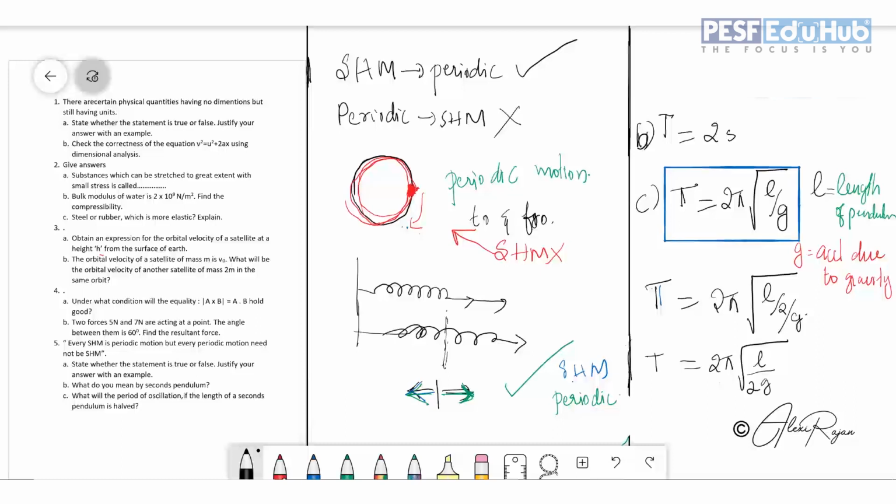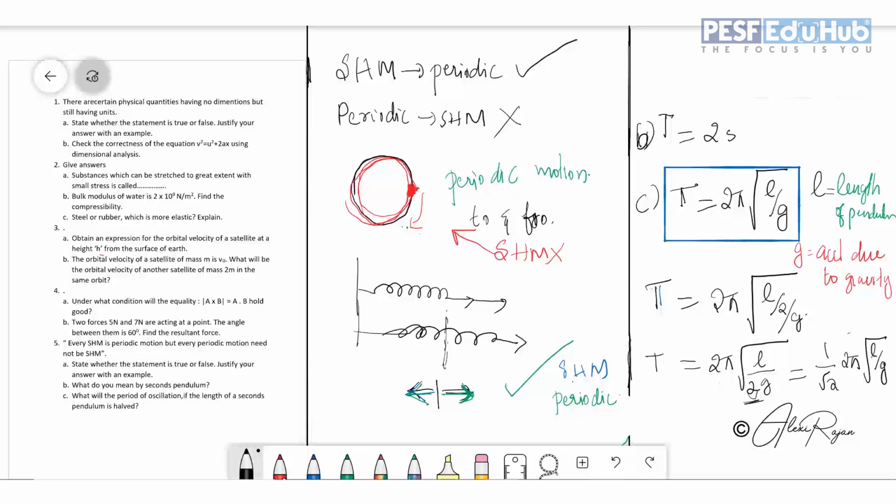Or if I am taking this root 2 outside, you will get 1 by root 2 times 2 pi root L by G. Is there any problem? No, I have only taken this 2 outside.